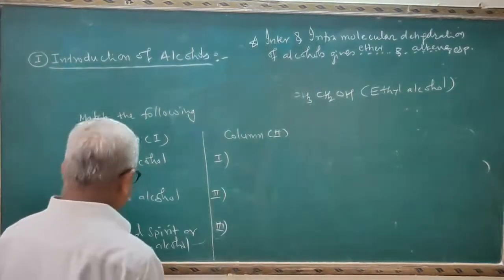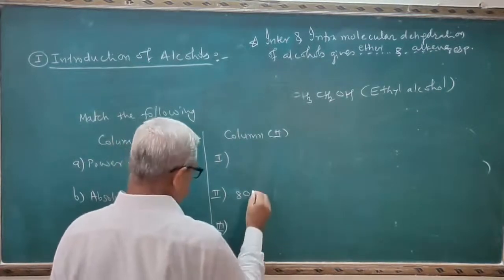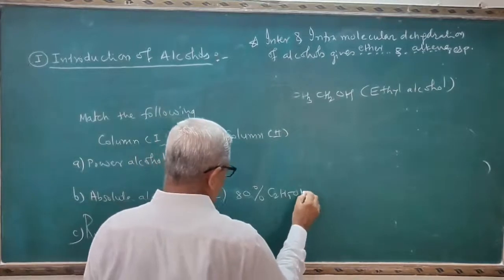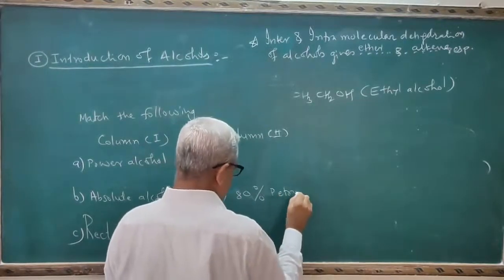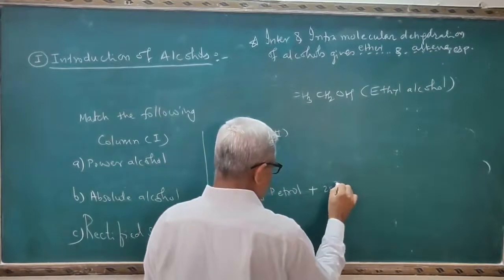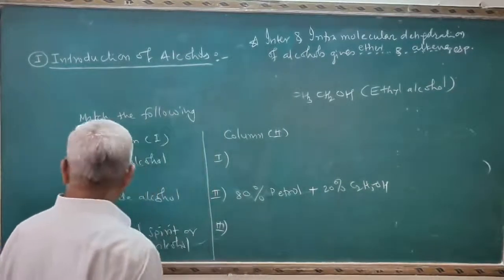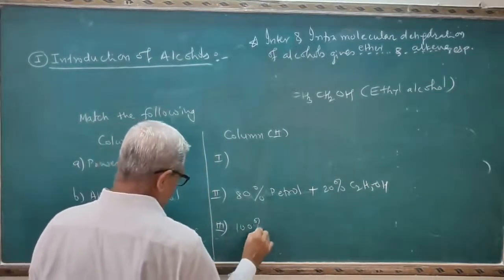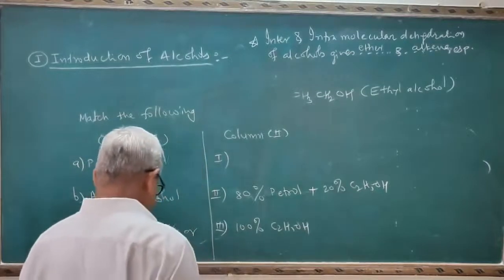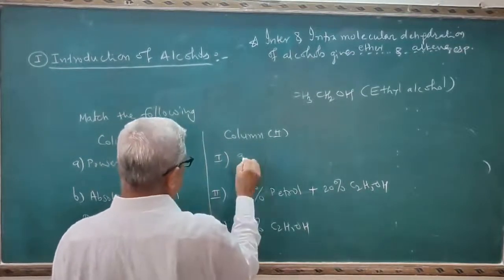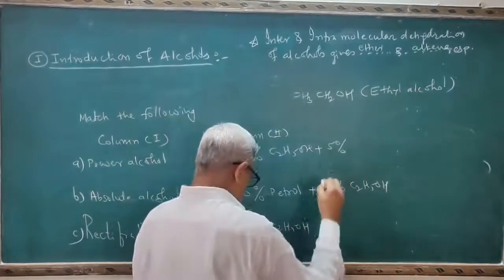I will give the points here: power alcohol, absolute alcohol, rectified spirit. 95% ethyl alcohol plus 5% water.